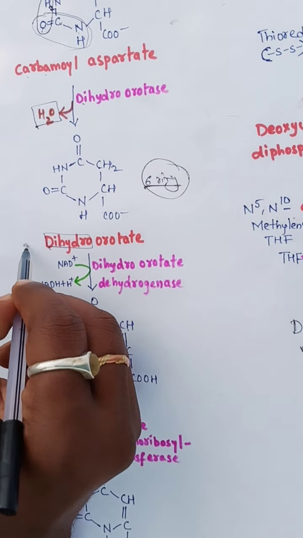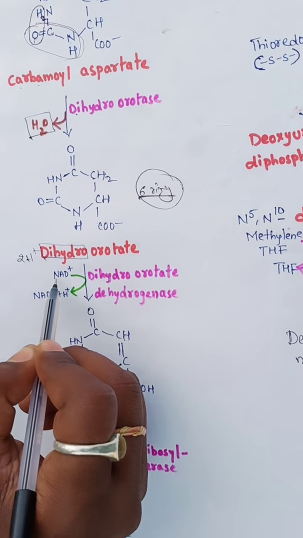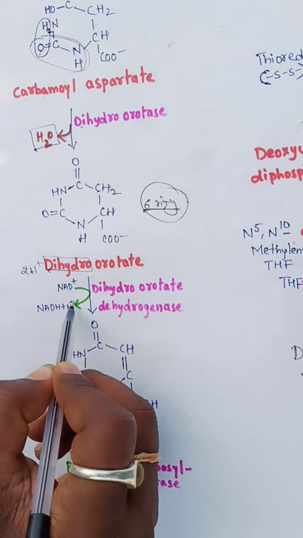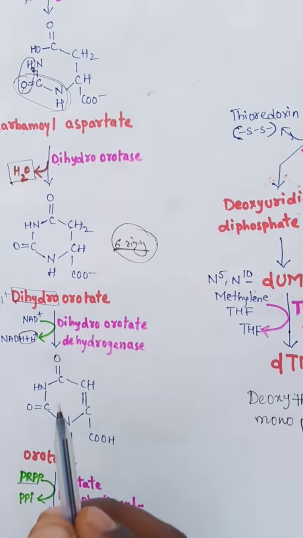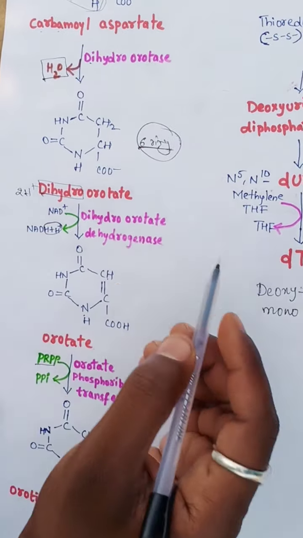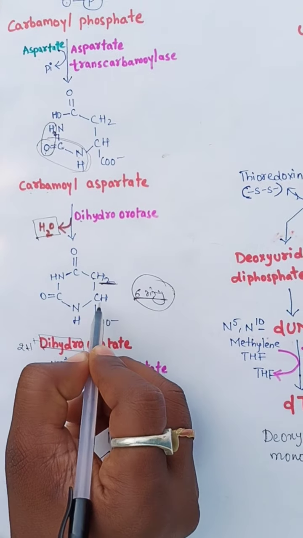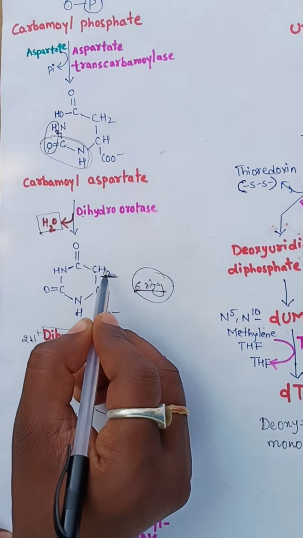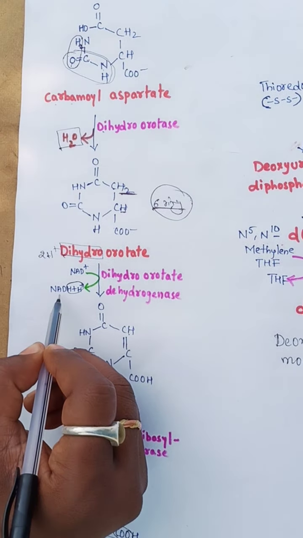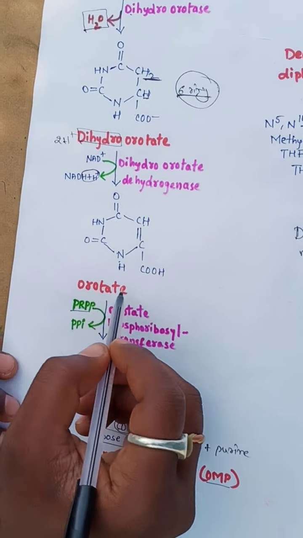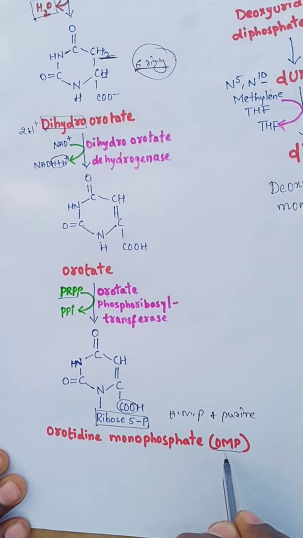Dihydro means 2 hydrogen atoms. These 2 hydrogens are eliminated from the dihydroorotate by utilization of NAD, which is converted to NADH2. One hydrogen is eliminated from the CH2 and one hydrogen from the CH. With elimination of the 2 hydrogens, NAD is converted to NADH2, and it produces the orotate. The orotate is converted to orotidine monophosphate, OMP.